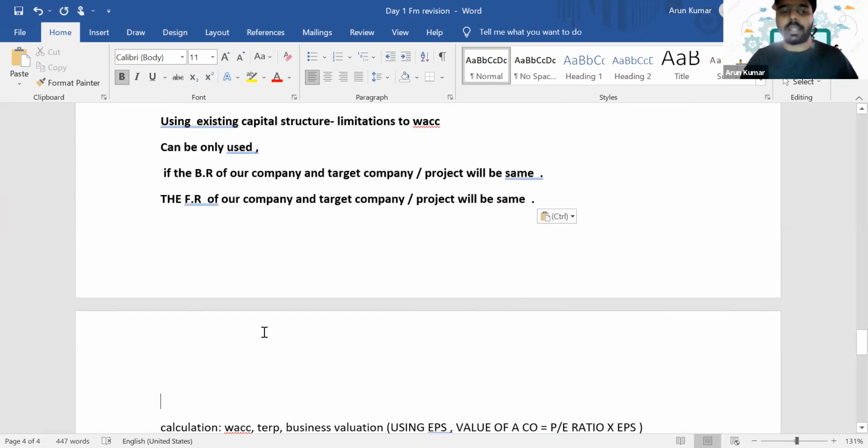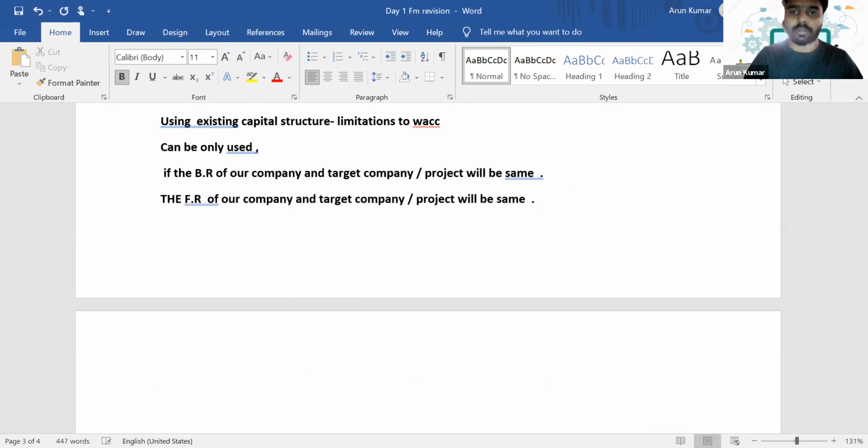Okay, and the size of the project should be negligible. When we are comparing it with our company, the project which we are targeting should be negligible in size.